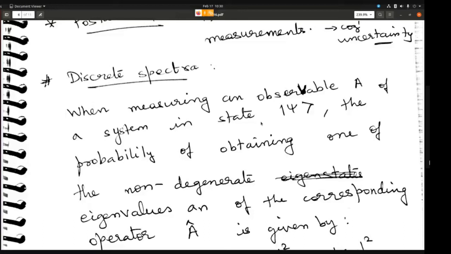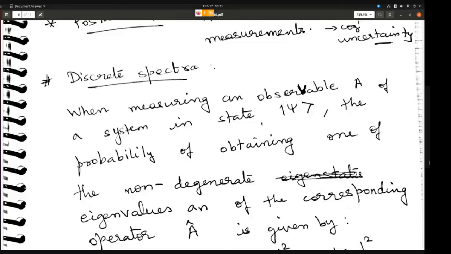Now let's say you let the system come back to equilibrium for some time, and then again you carry out the same measurement of energy. You will see that the second time, the electron has an energy which corresponds to a different eigenvalue. So it's like throwing a dice. Every time you throw a dice, you get a different number, right? So you need to know the probability of getting that number. That is what this postulate is talking about: the probability of getting that particular eigenvalue.